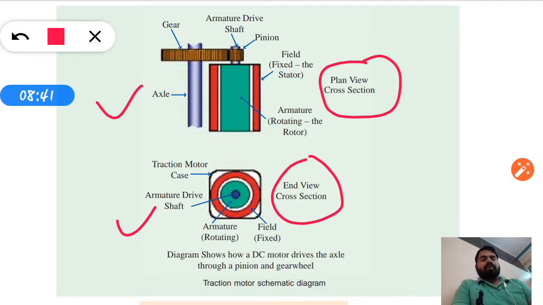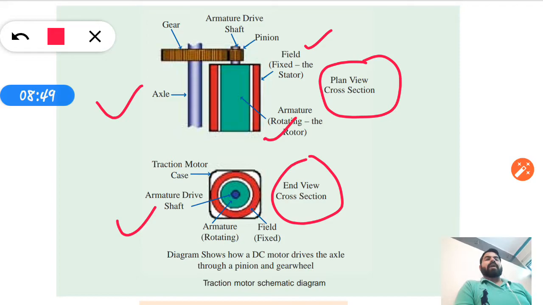It consists of the field, which is fixed to the stator, the armature, which is the rotating part of the machine, the gear, the axle, and the armature shaft, which drives the motor. So this is the schematic diagram.